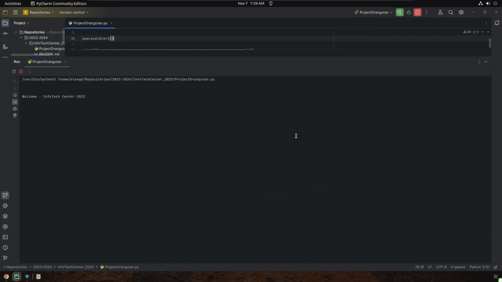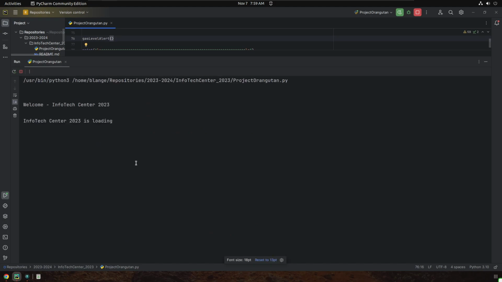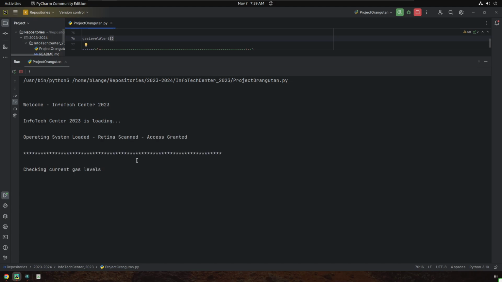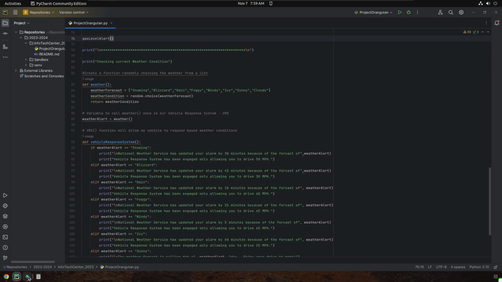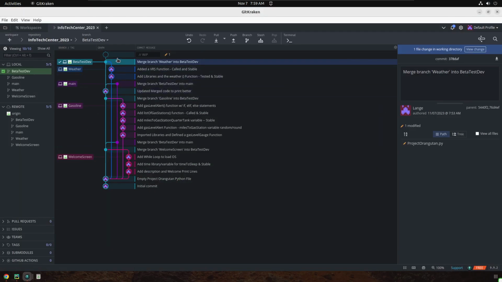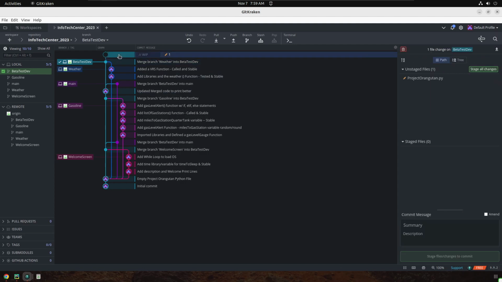All right, check one more time just to make sure things are working again. But after that, we're going to get ready to merge this into our main branch, which again, in all actuality, if your vehicle is connected to the internet, which a lot of them are now, cool, looks like that fixed it. I am going to merge that into my main branch, but before I do, I got to fix a whip. And what did I do here? I just stage all my changes. I just updated some spacing and some code.